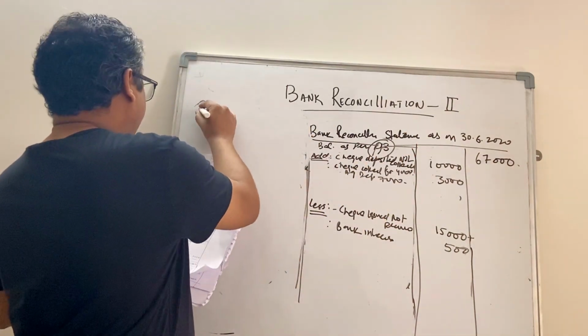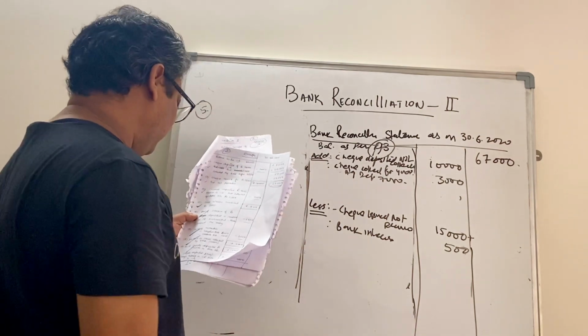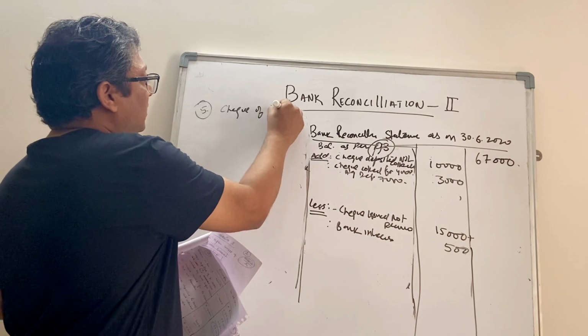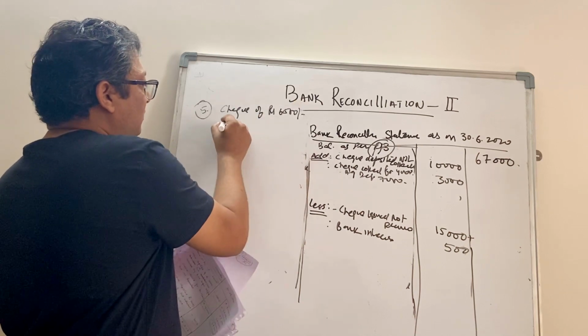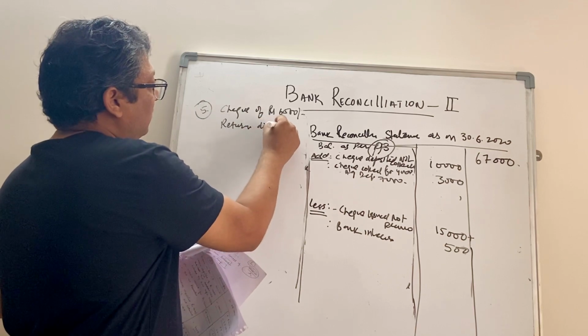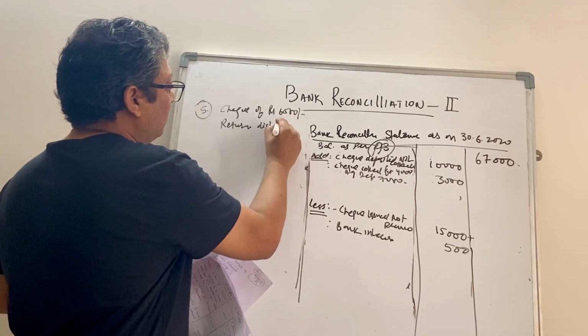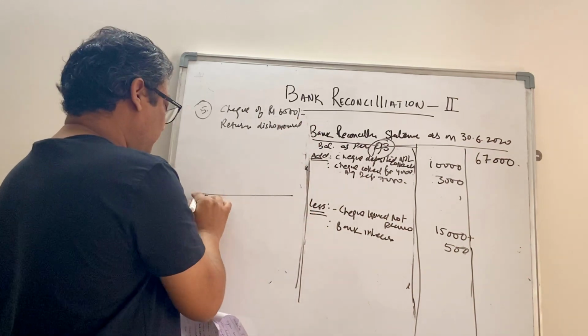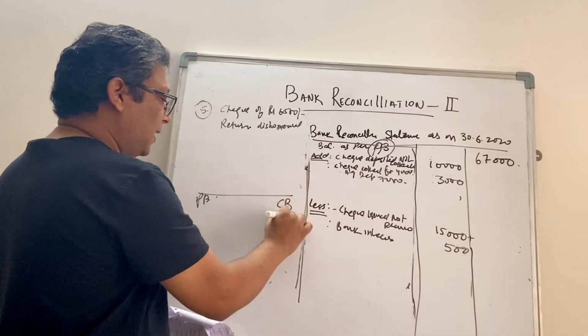So scenario number 5, statement number 5, check of rupees 6,500 returned dishonored. Line of balance, passbook on left side, cash book on right side.